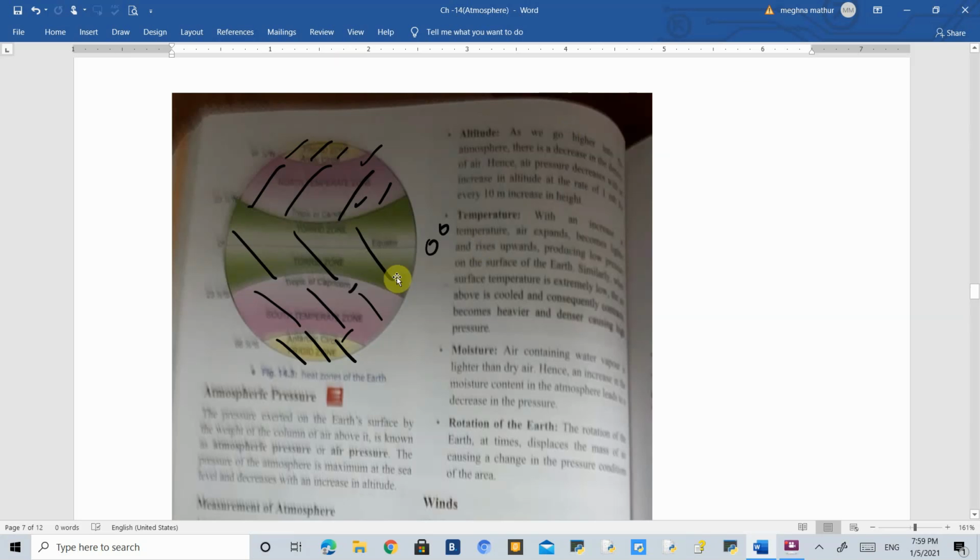So in this video we have learned about temperature and zones only, and in the next video we are going to understand what atmospheric pressure is.